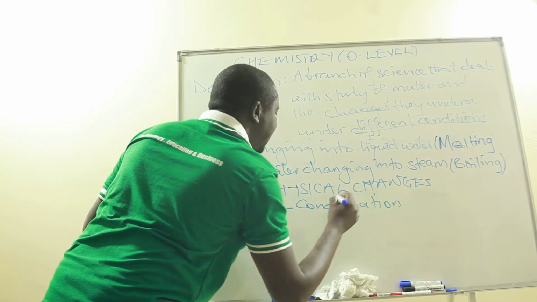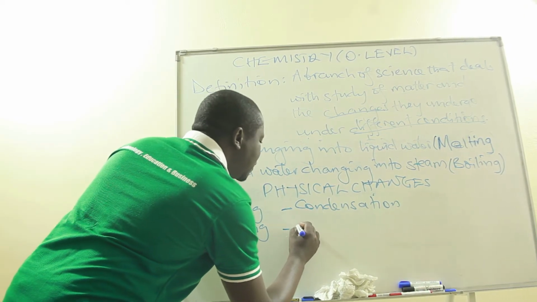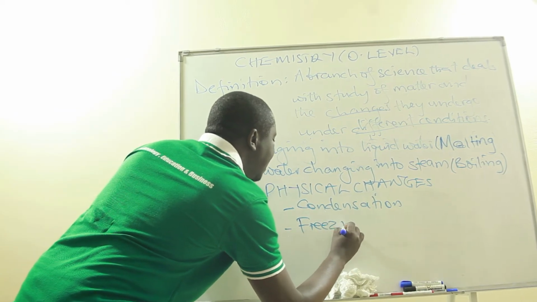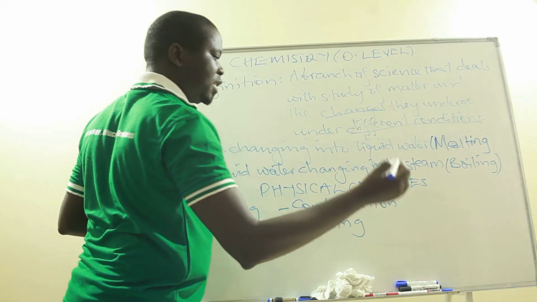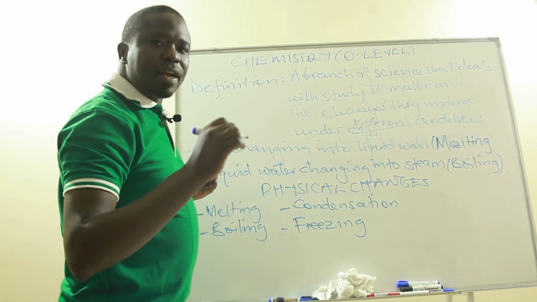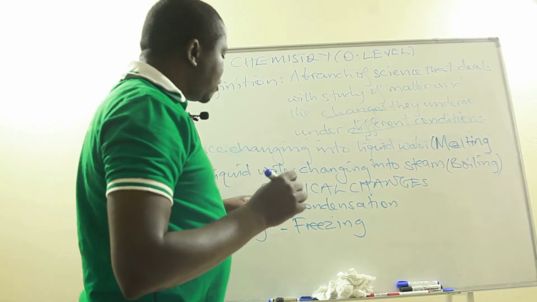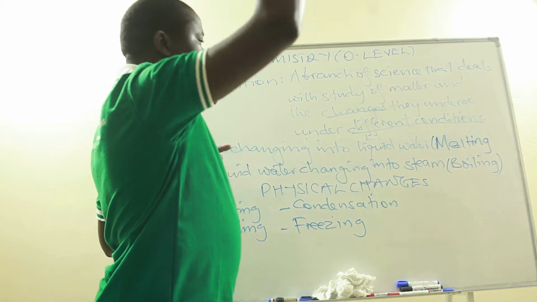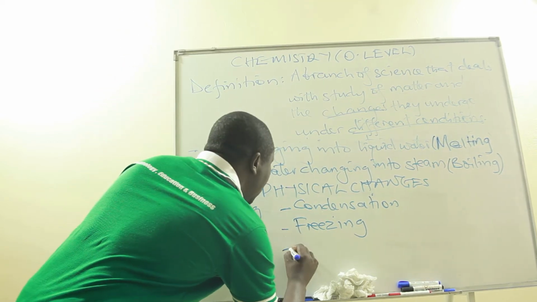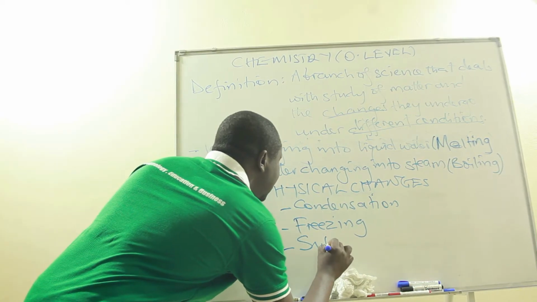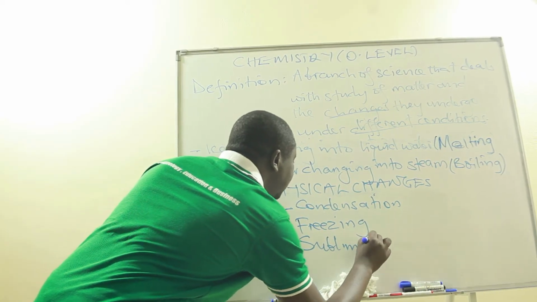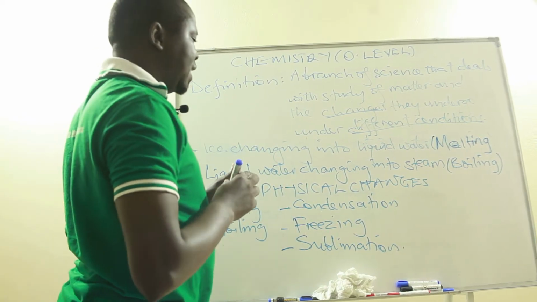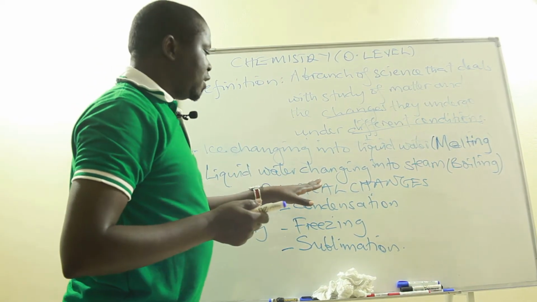Then we have got the process of freezing, whereby a liquid changes into solid. Then there is one unusual change whereby a solid changes directly into a gas, or a gas changes directly into a solid. And that's what we call the process of sublimation. So all these are what we call physical changes.